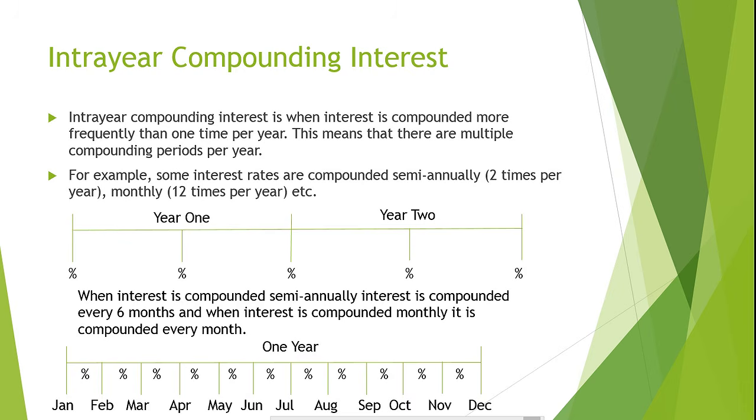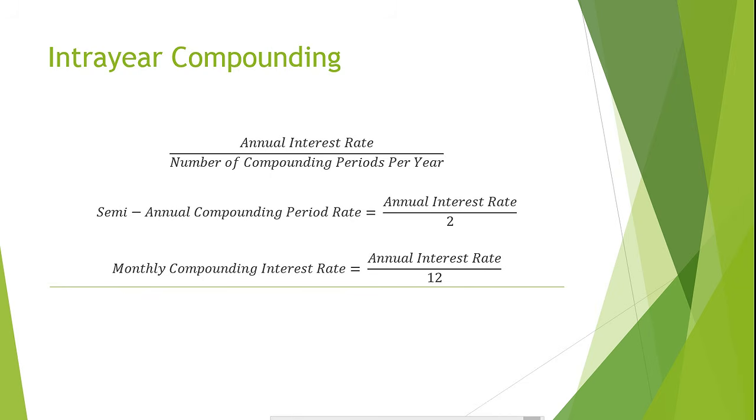Intra-year compounding interest. Intra-year compounding interest is when interest is compounded more frequently than one time per year. This means that there are multiple compounding periods per year. For example, some interest rates are compounded semi-annually, which is 2 times per year, monthly, which is 12 times per year, etc. To find out the interest rate that is being earned or paid for each compounding period, you'll need to divide the annual interest rate by the number of compounding periods per year.